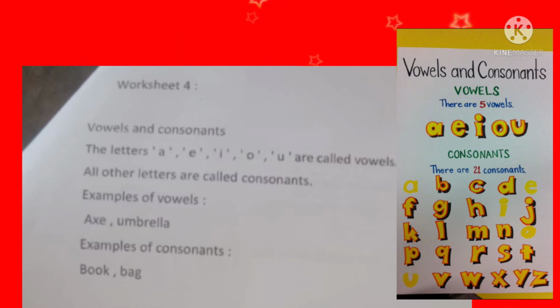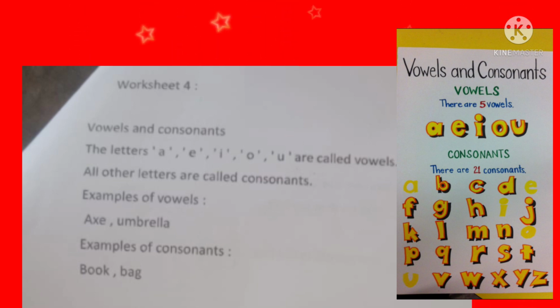Vowels and consonants. As you know, English alphabet is divided into 2 as per the sound. That are vowels and consonants. There are 5 vowels in English and 21 consonants. The letters A, E, I, O, U are called vowels and all other letters are called consonants.